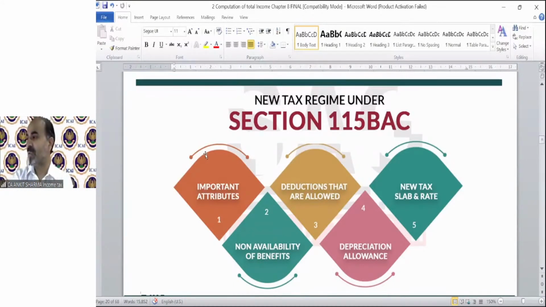Anil is saying, sir, could you please tell me what if a person fails to follow the AMT provision? The income tax department will issue a notice. Because all your income tax filing goes to the storage of the department, and the software will find out that this person needs to apply AMT and did not apply it. This person's ATI exceeds 20 lakh rupees, and if you did not pay tax as per the AMT provision, they will issue a notice. They will ask for your tax, they will ask for penalties, which is huge, and they will ask for interest, etc. So that is the consequence if you do not follow the law.